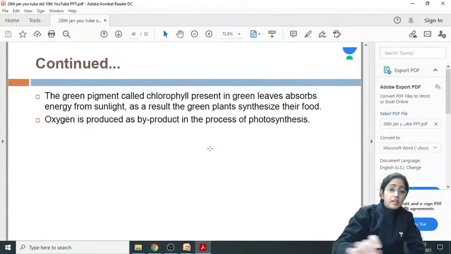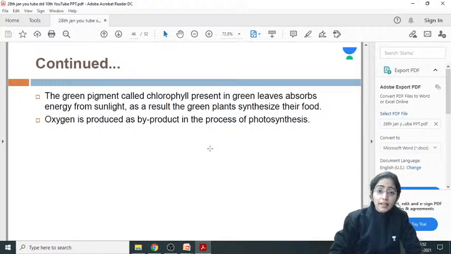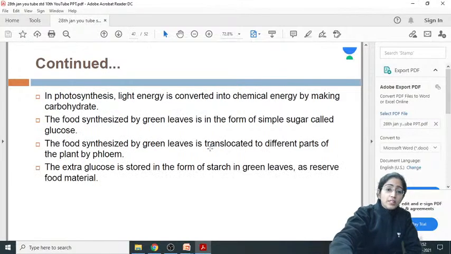The green pigment called chlorophyll present in the green leaves is the one that absorbs the energy from the sunlight. As a result, the green plant synthesizes its own food. Oxygen is produced as a byproduct in the process of photosynthesis. So what's the byproduct? Oxygen is being evolved.